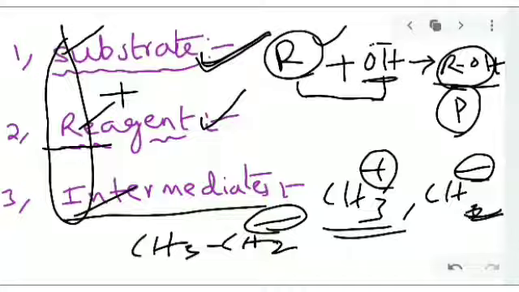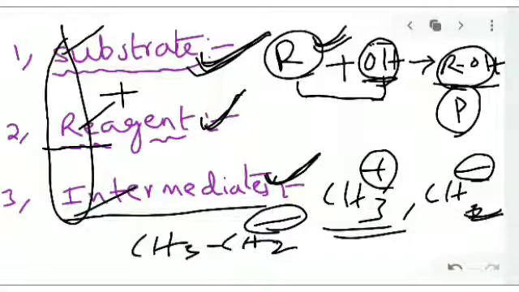Once again, I am repeating in easy words. Substrate is a reactant molecule undergoing chemical reactions. The first one is the reactant molecule and the next, the reagent, is the attacking species. Both together form products. Before that, an intermediate will be formed, a species which is formed during chemical reactions, before the product. That is the intermediate.